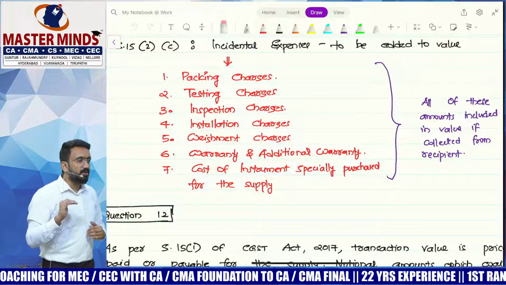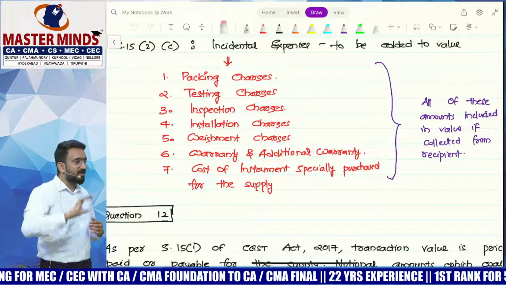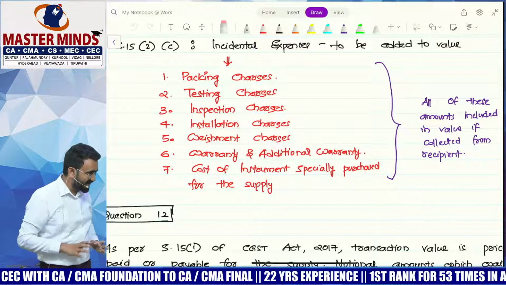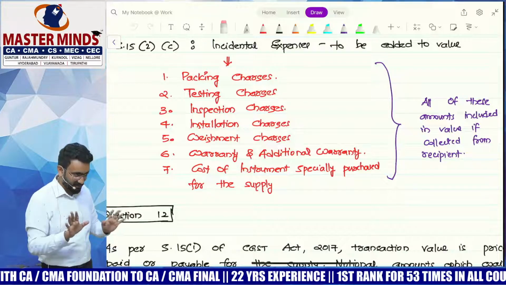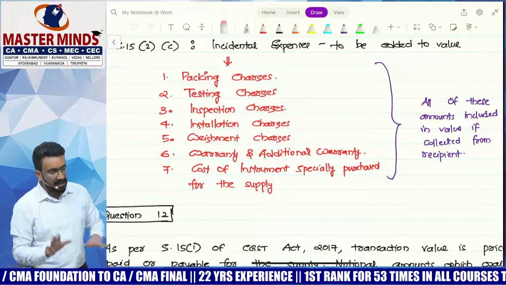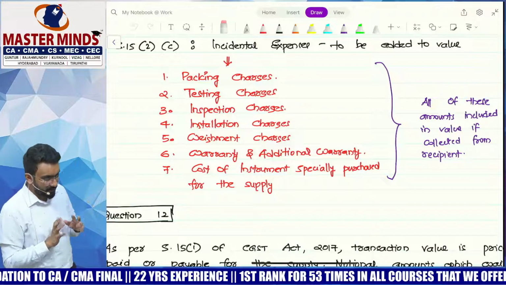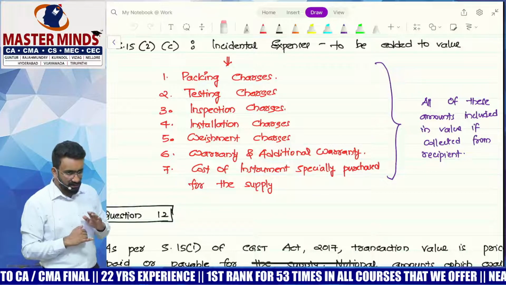Otherwise, what will people do? They'll separate all their expenses. The profit only will be the value for them, right? They can do this kind of a structure. Okay, that's it. All of these are agreed payment. It's our expenses that are incurred by the supplier in relation to the supply.